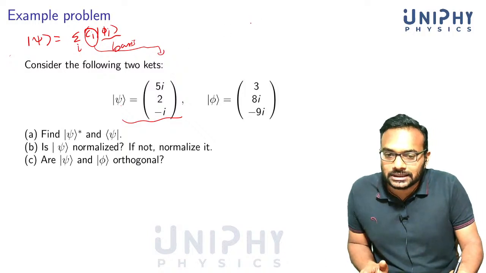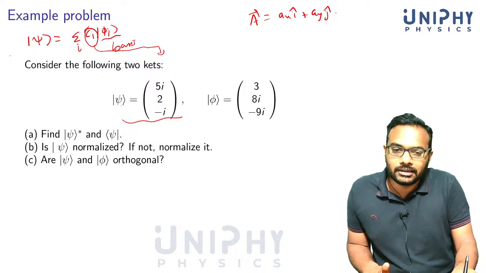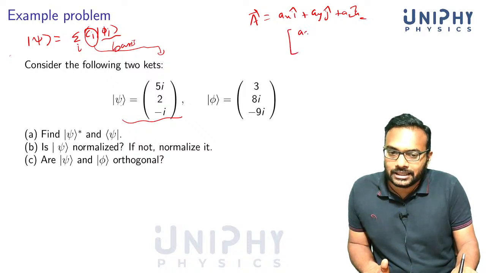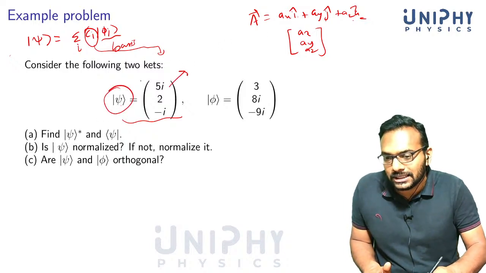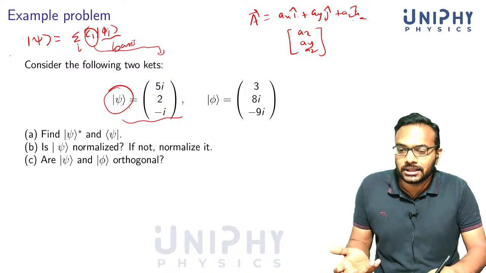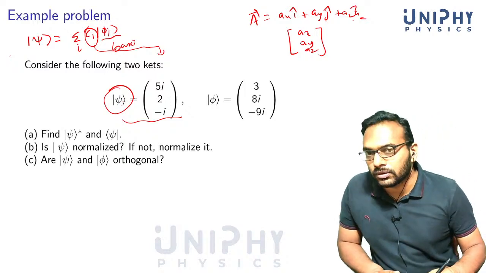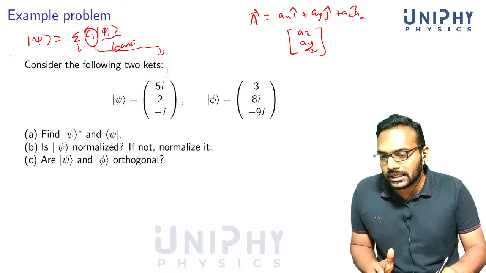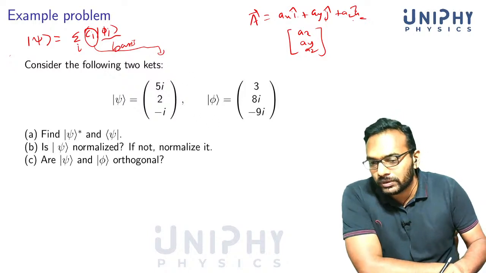We always do this, as I said earlier. A vector is equal to a_x i plus a_y j plus a_z k. We don't have to worry about the basis; often we will write this as a column matrix. But once you change the basis, these numbers also will change. It's the same state, and you can represent it in different bases: in terms of the eigenvectors of the Hamiltonian, the momentum operator or the position operator, whatever you like. The expansion coefficients you can write in a column matrix, and you can represent the whole vector by it.